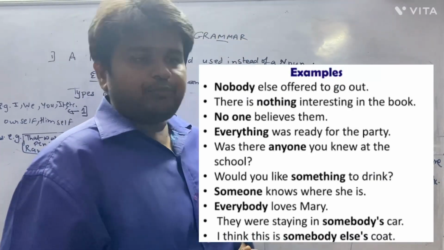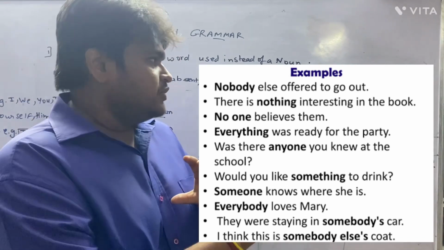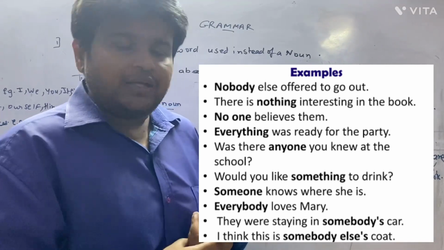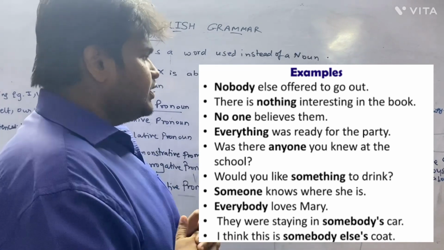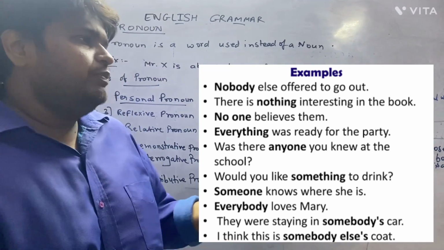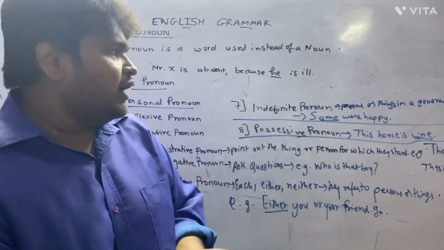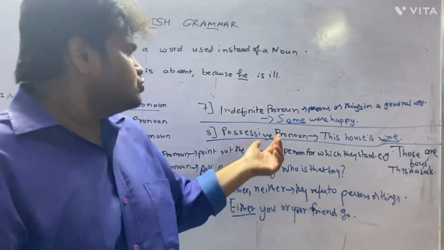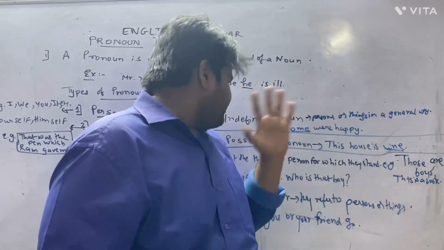Indefinite pronoun. Indefinite pronoun means the words which are used for person or thing, but in a general manner. Like if you see some of the people were happy, they could be like Mr. Yakahama, Mr. Ram, Mr. Shyam. So you could write like that, some were happy.